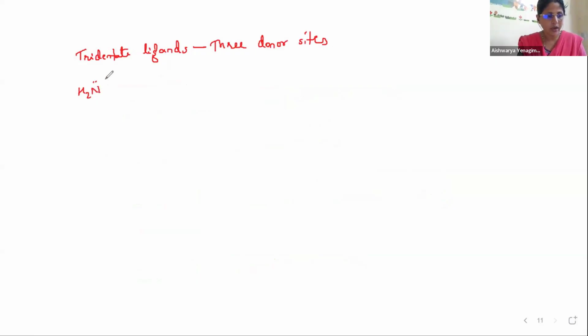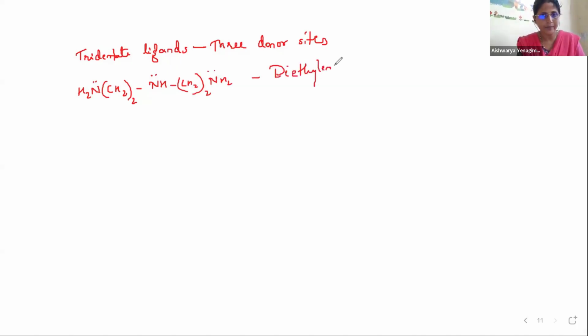So nitrogen is having one donor site, CH2 twice, then NH, another nitrogen with a donor site, CH2 twice, NH2. So you can see here, it is having three donor sites. This is called diethylene triamine. It is written as DIEN, okay? DIEN. This is an example for tridentate ligand.